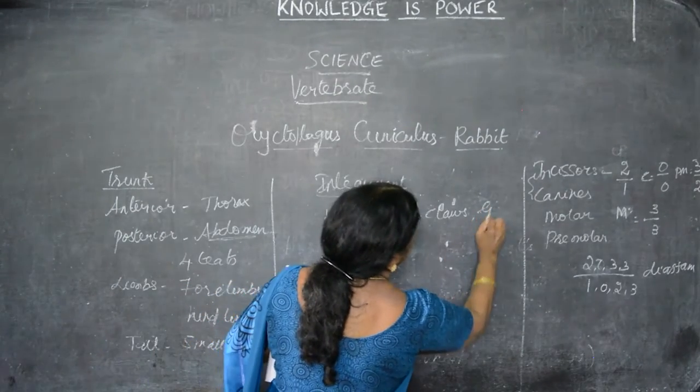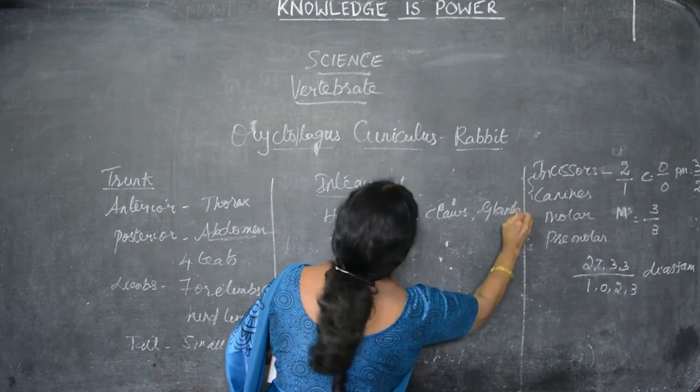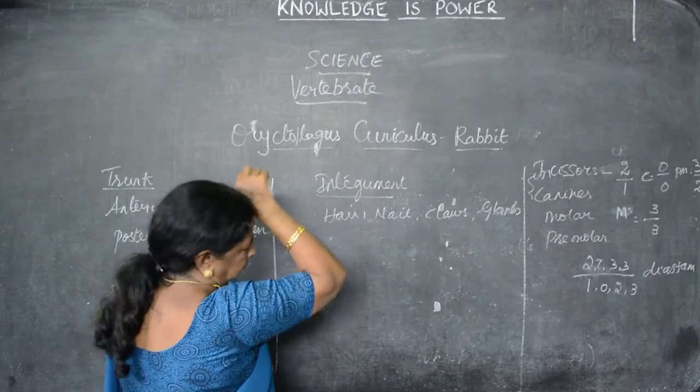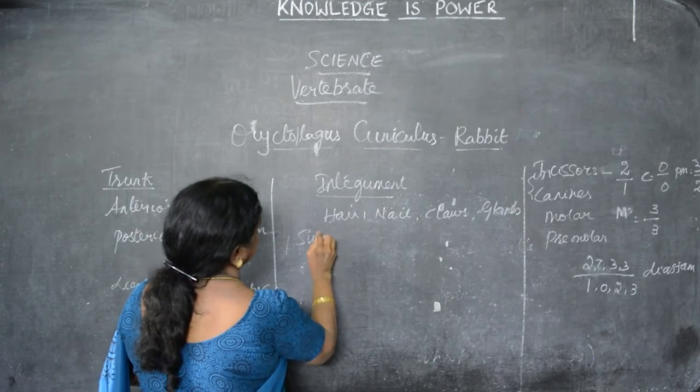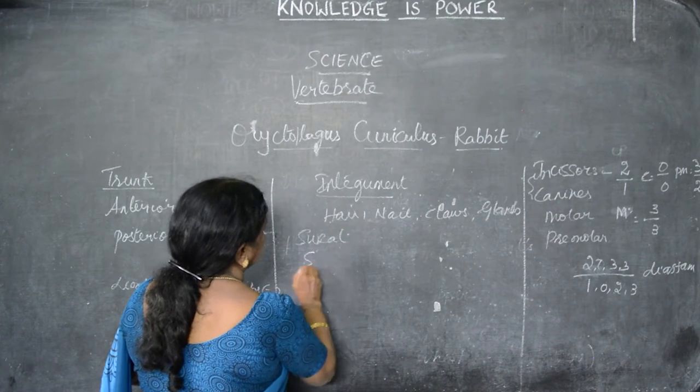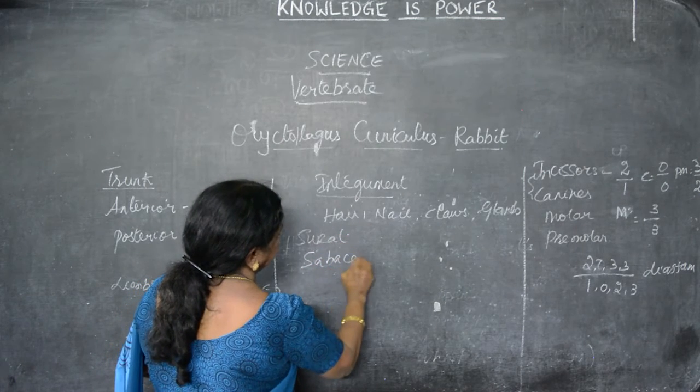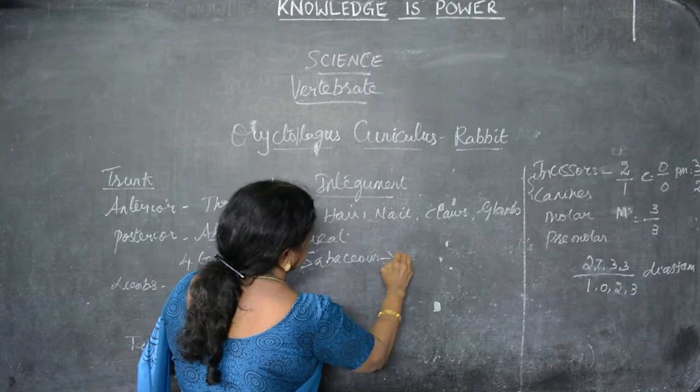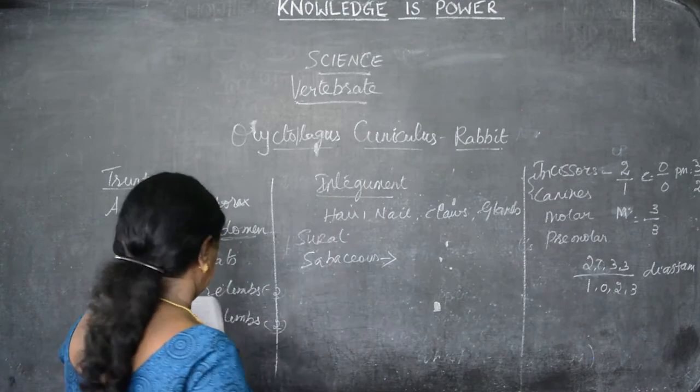Then glands are present in the integument only. What are the glands? Sweat glands and sebaceous glands. These sebaceous glands develop into mammary glands.